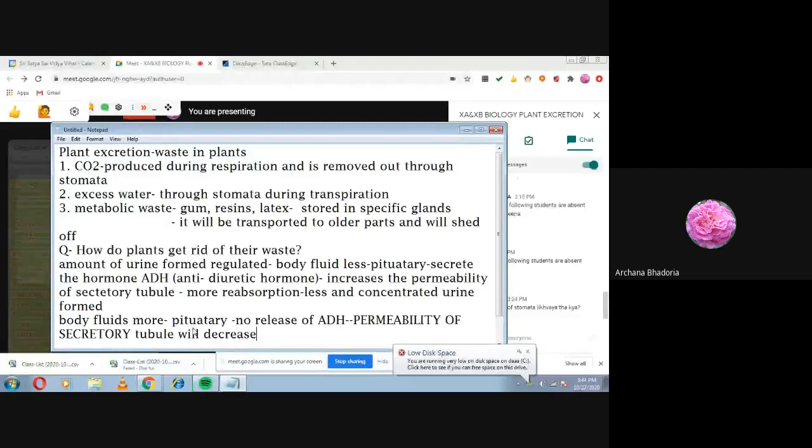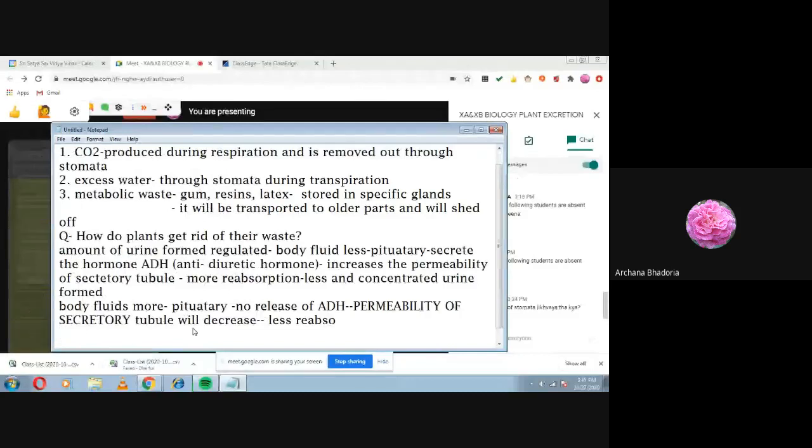Okay, permeability of the tubule will decrease. So because of that, what will happen? Less reabsorption. Yeah, we will say selective reabsorption. Okay, this is selective reabsorption. तो वहाँ selective word भी add कर लेना आप.